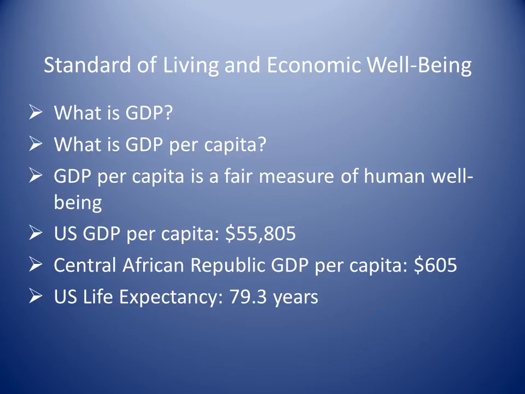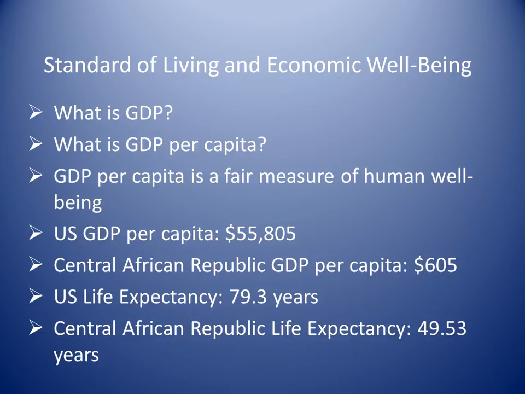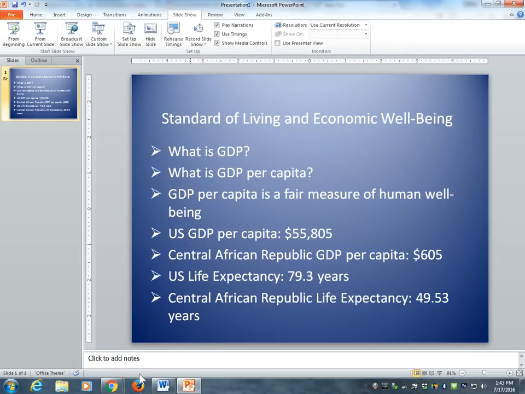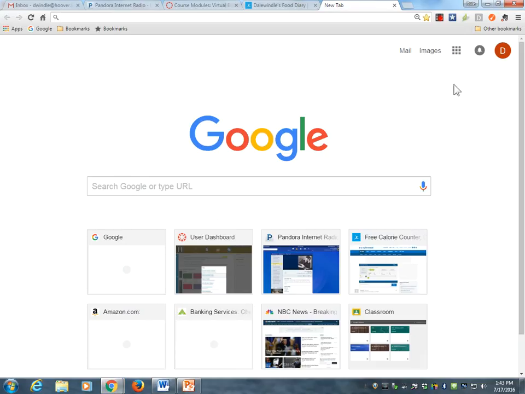Consider, for example, U.S. life expectancy is 79.3 years. That's the average length of life. That's pretty good. Japan has the highest, by the way. It's 83.7. But the Central African Republic, 49.53 years. So as you see, we can use GDP per capita as a proxy for human well-being and standard of living, and those are the things that we're going to be discussing in this module.